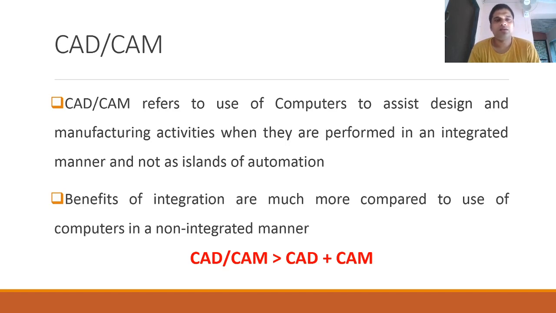So the activities which are carried out in CAD, and the activities which are carried out in CAM, are integrated with each other. So you cannot independently carry them out. That is the most important thing, and that is why CAD and CAM both are integrated approaches. One depends on the other, and there is good integration among the two. So the benefits of integration are much more compared to use of computers in a non-integrated manner. That is why, as you can see over here, CAD slash CAM means much more than CAD plus CAM.